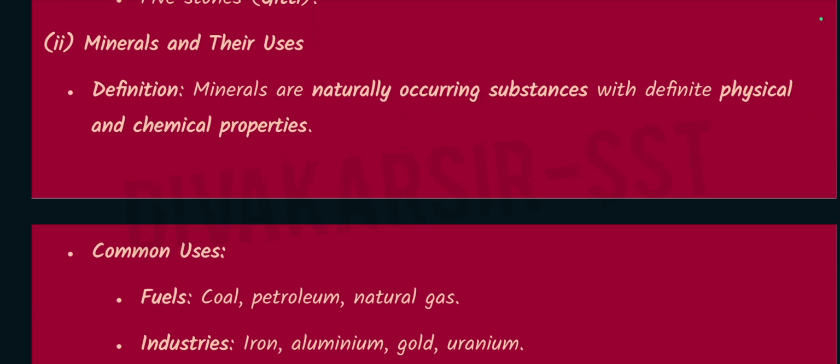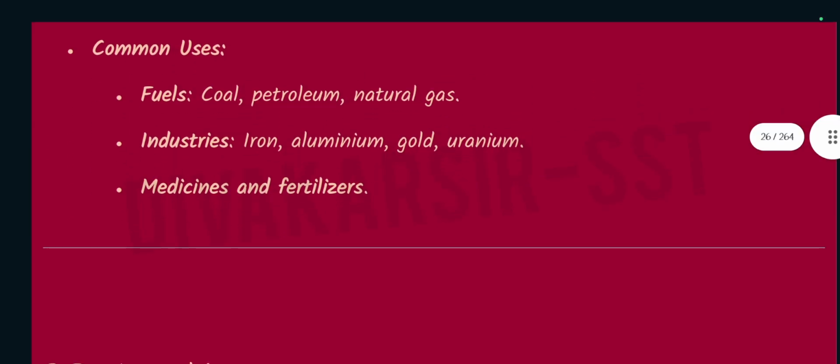Minerals and their uses. Definition: minerals are naturally occurring substances with definite physical and chemical properties. Common uses: fuels, coal, petroleum, natural gas. Industries: iron, aluminium, gold, uranium. Medicines and fertilizers.